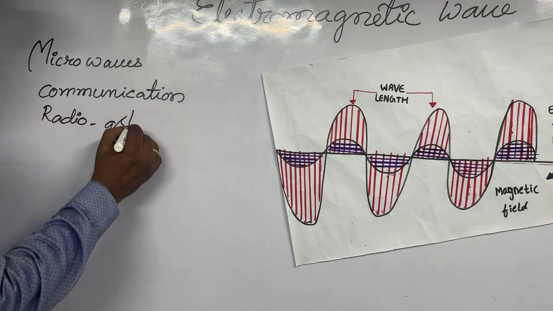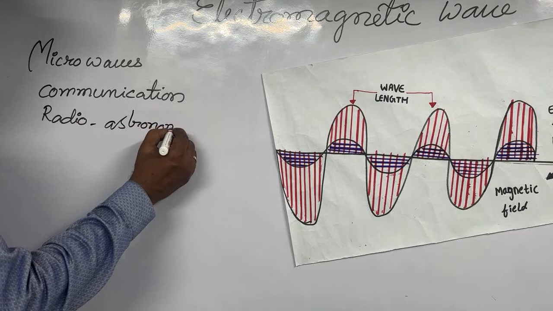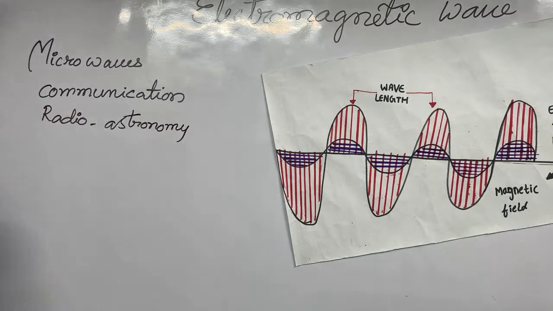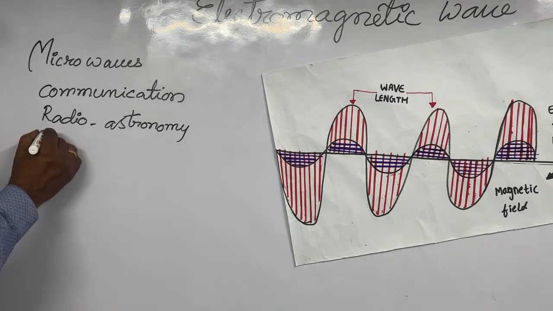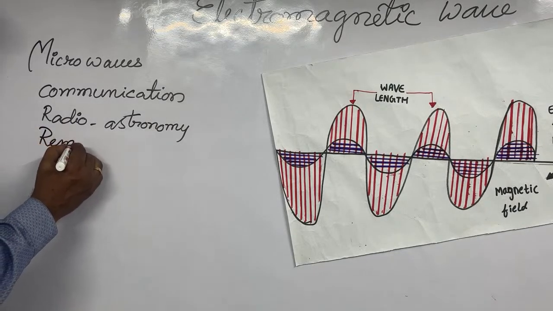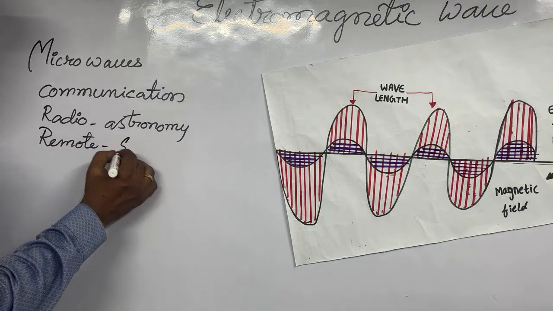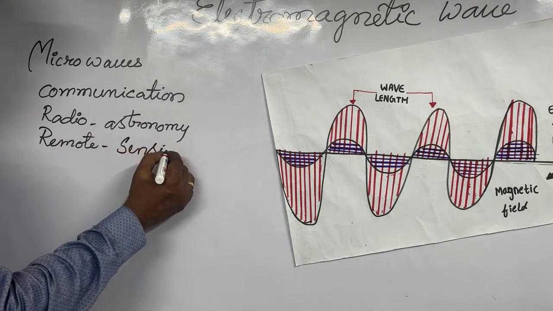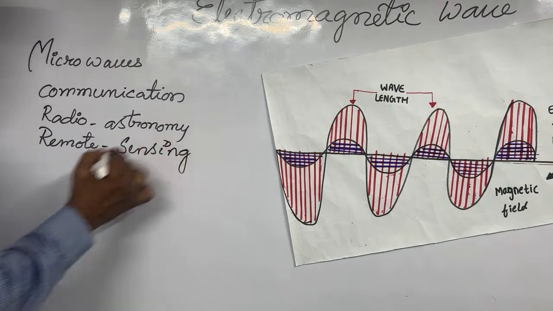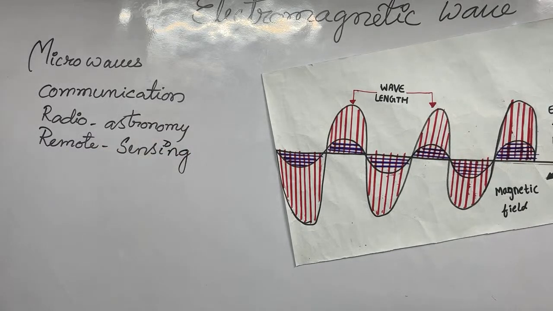Radio astronomy is also enjoyed because of the microwaves, and remote sensing. Whatever remotes we are using, TV remotes and those remotes, remote sensing. Totally we are enjoying it today, sitting in the chair and playing whatever we want differently.